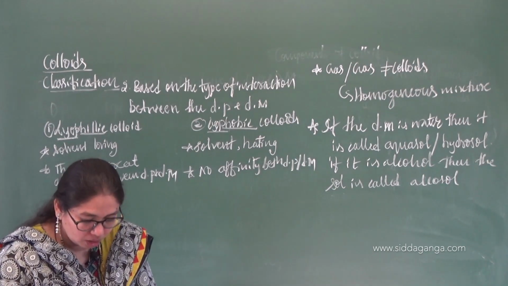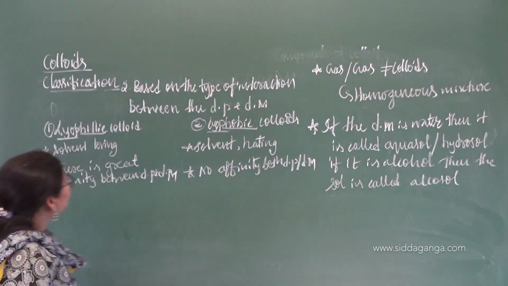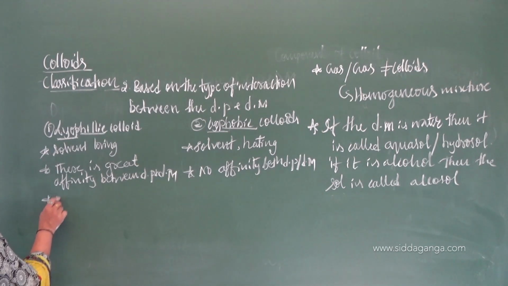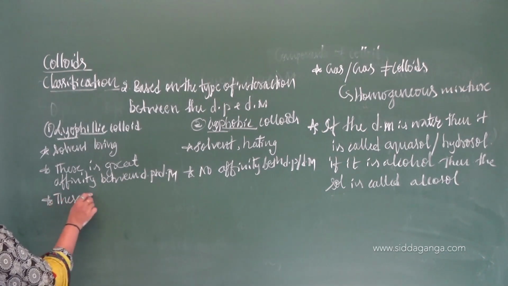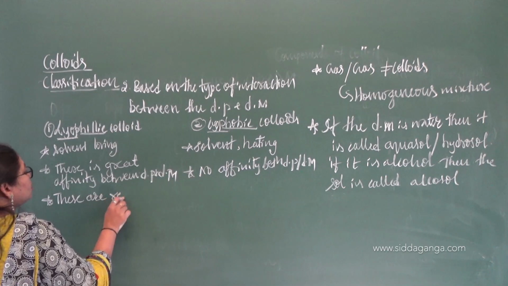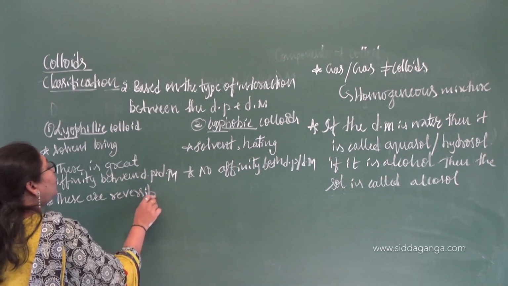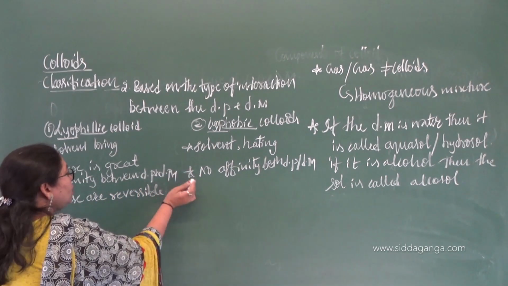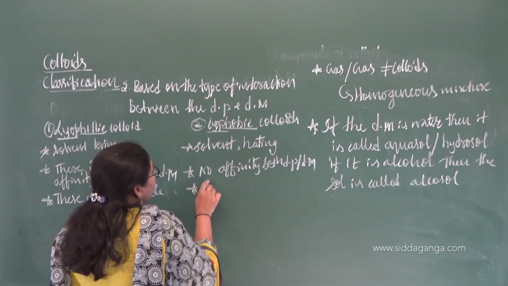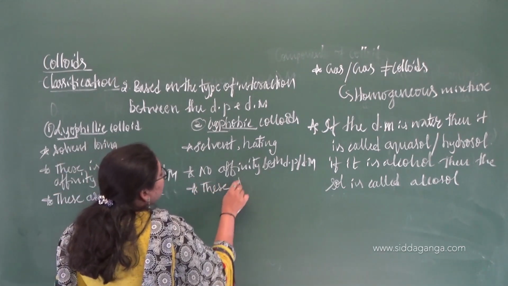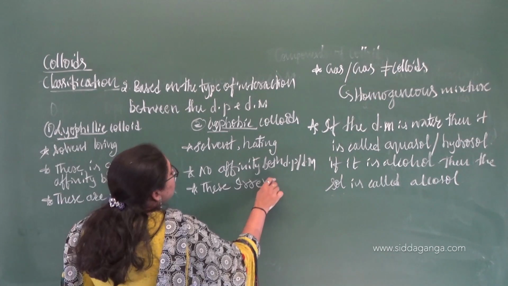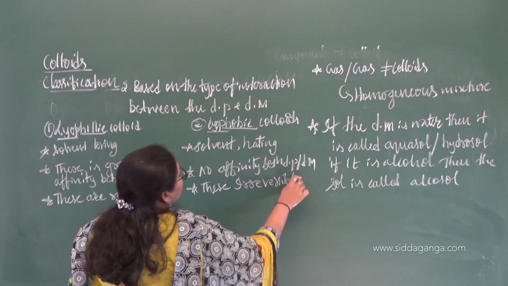Okay, so likewise we can have the example. Second point, these are reversible in nature. These are irreversible. What is the meaning of this? Irreversible. Okay.